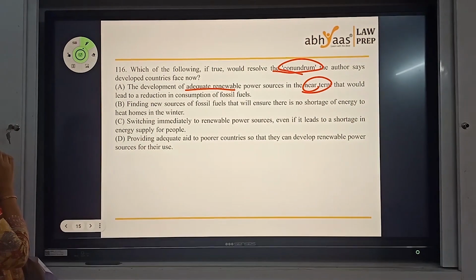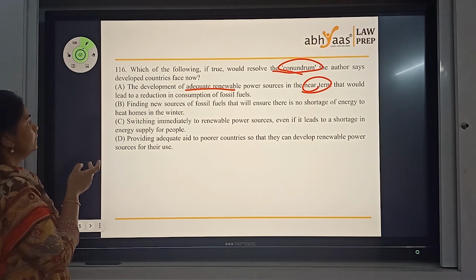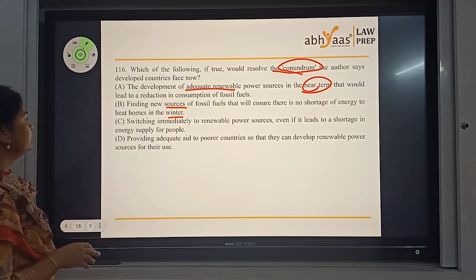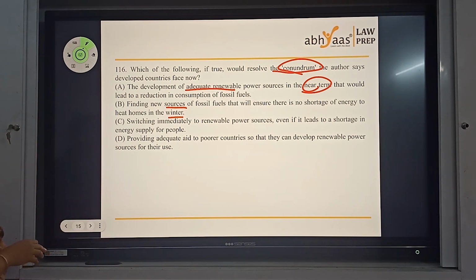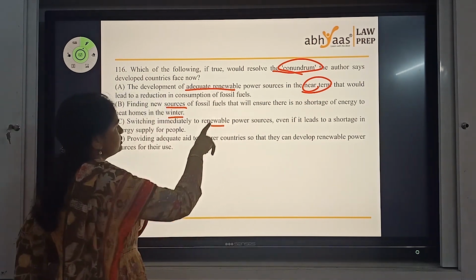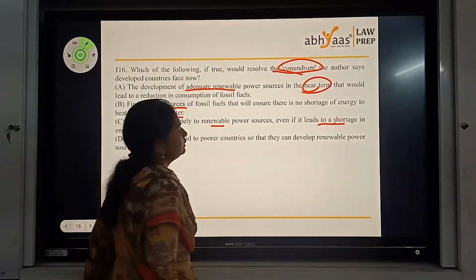Let's see other options. Finding new sources of fossil fuels that will ensure there is no shortage of energy to heat homes in the winter. It's not anyhow drilling permission is given. Switching immediately to renewable power sources, if it leads to a shortage, even this is suggesting renewable power sources like the first one, but this is not something that I would accept.